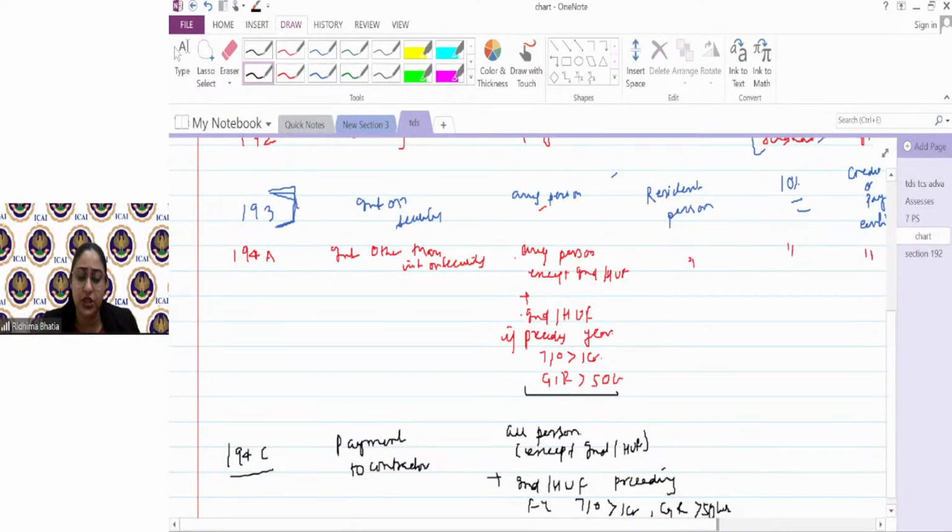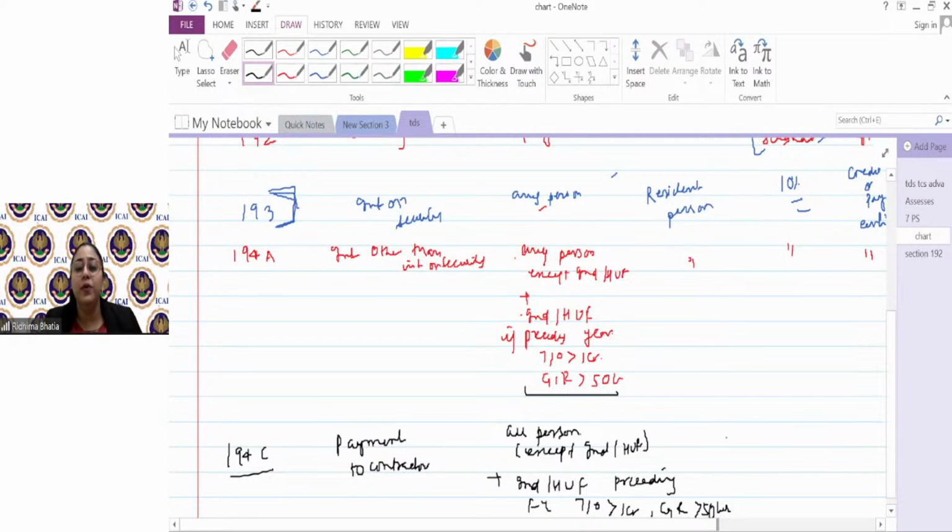From now on, these common sections, guys, which you will see, 194A, 194C, and upcoming sections like 194J, 194I, etc., will cover individual and HUF only if they have the requisite turnover. Why? Because those payments are common payments. And the idea is to not overburden someone who is already operating on a low turnover with TDS compliances. So they removed them. Someone who is having a good turnover, only they have to do those TDS compliances. So from now on, I will say that it is like the 194A deductor so that you can remember it.